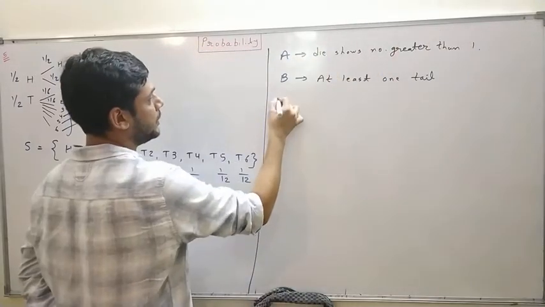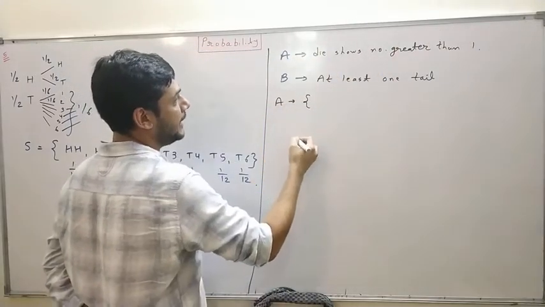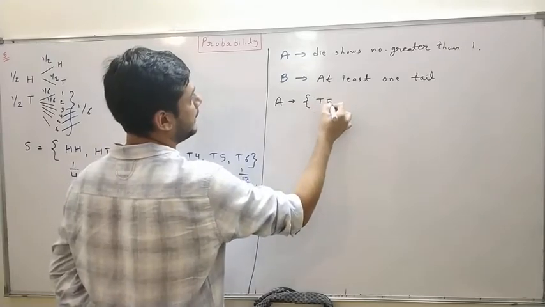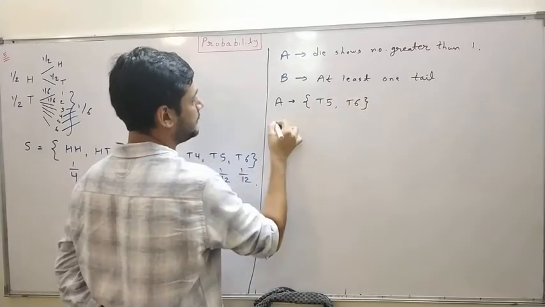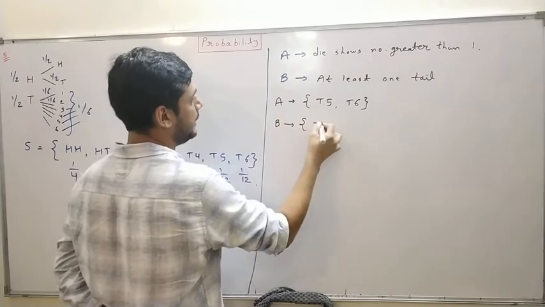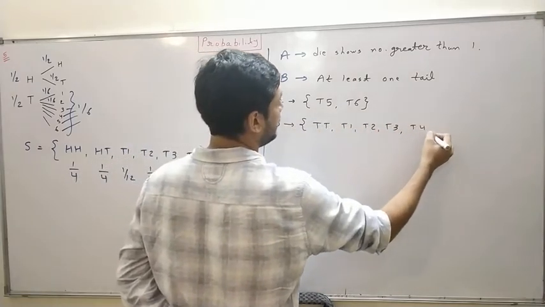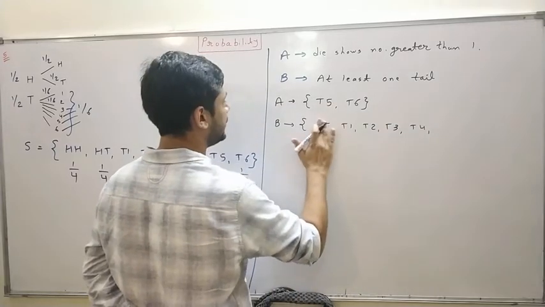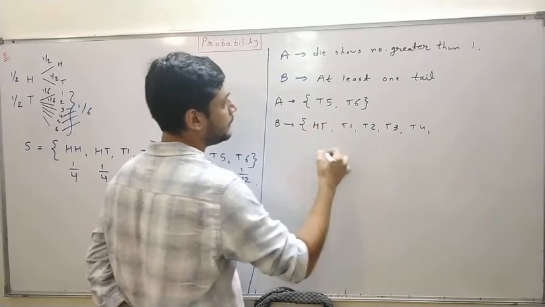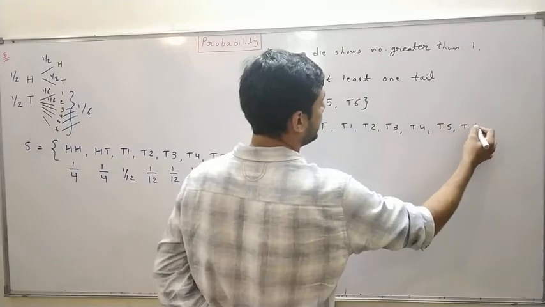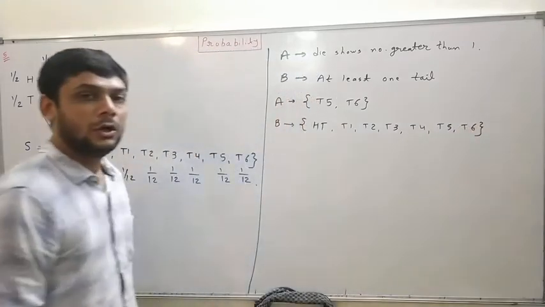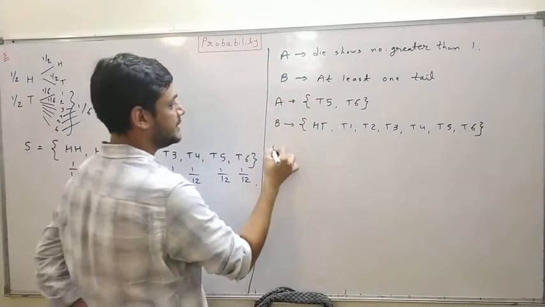Okay, so your elements in A are T5 and T6, elements in B are HT, T1, T2, T3, T4, T5, T6. Okay, and A intersection B is